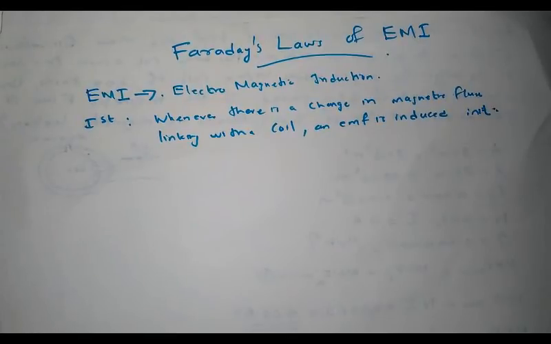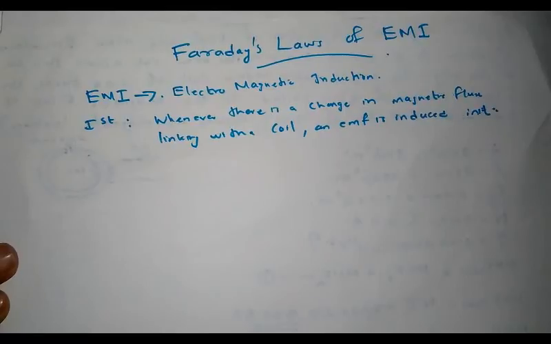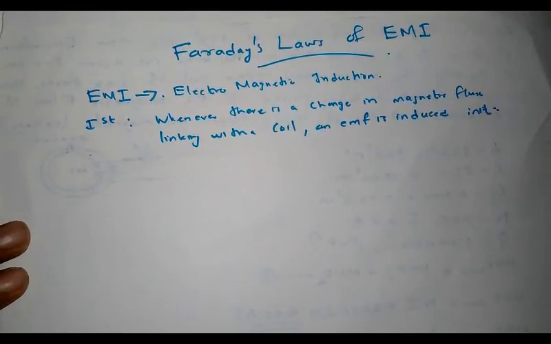And if we provide a closed circuit or a closed loop for the coil, an electric current will flow through it, and this electric current can be used for doing some useful work. This electricity generation principle is based on Faraday's first law. It provides the basis for electromagnetic induction.